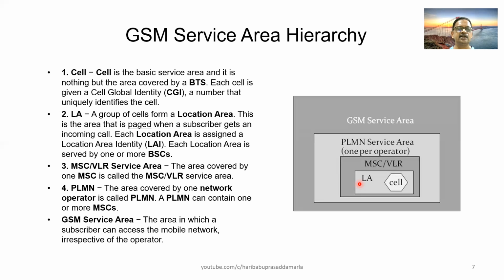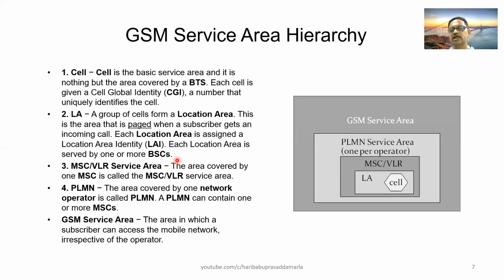Each location area is assigned a location area identity. Just like CGI, a location area also will have one unique identity. Each location area is served by one or more BSCs.